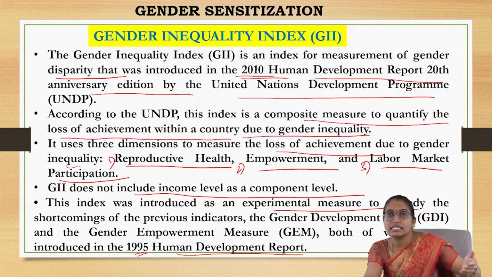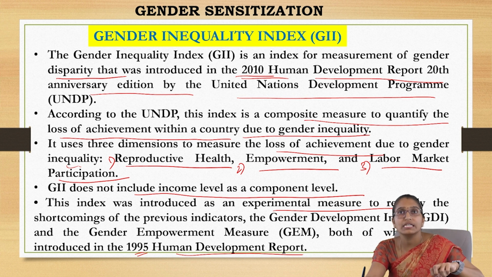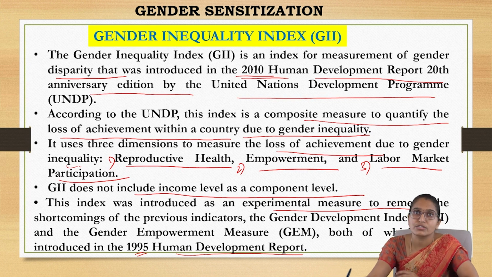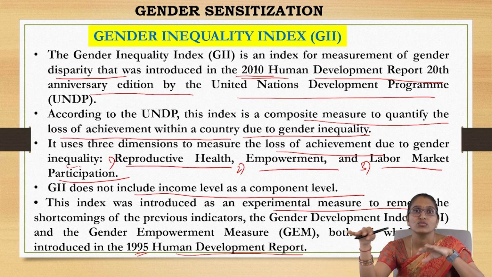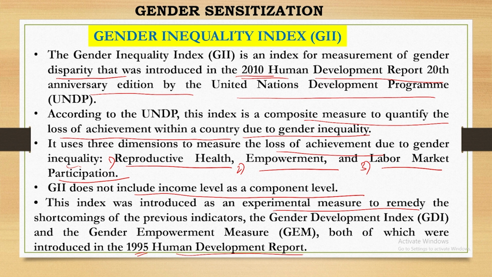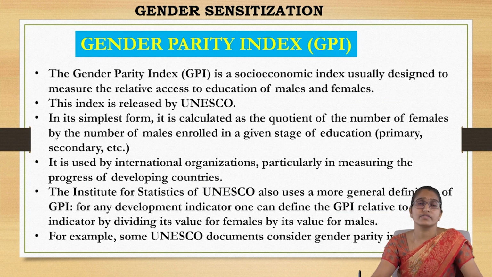So as an extra, if you are doing the gender development index and finding out the empowerment measure, in between there is a gap existing, and that is the gender inequality index. It gives the inequality, why the improvement or achievement of a country has not happened because of this gender inequality. And there is another term which is called the gender parity index.